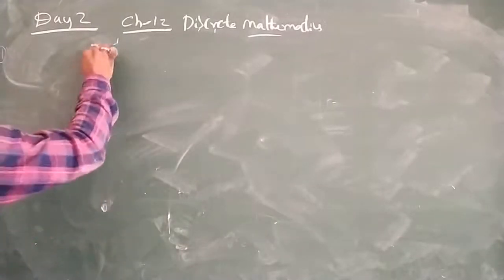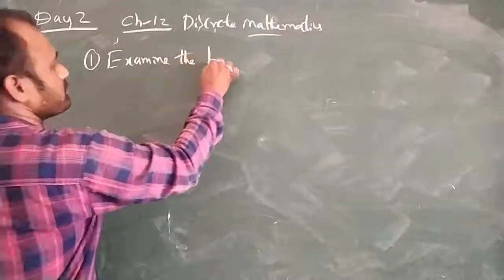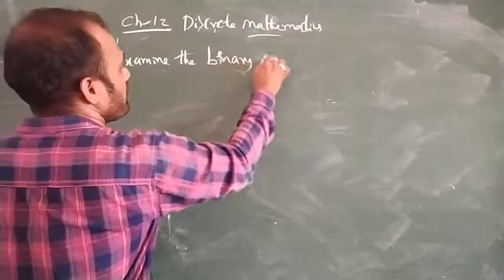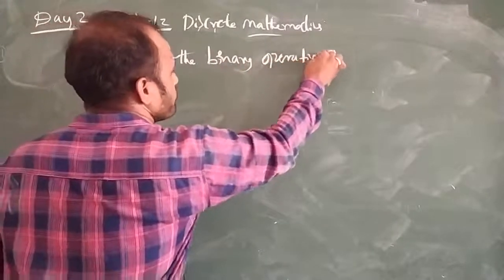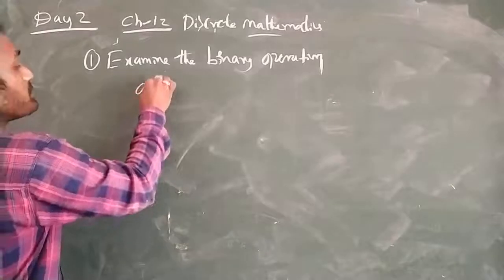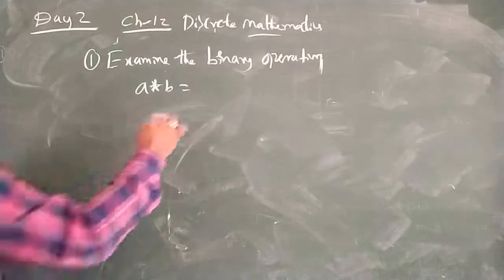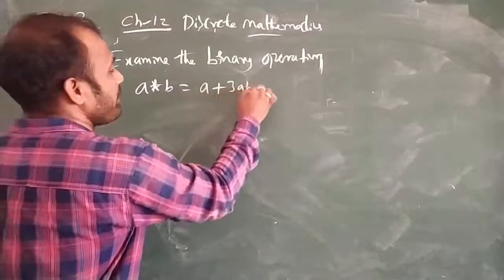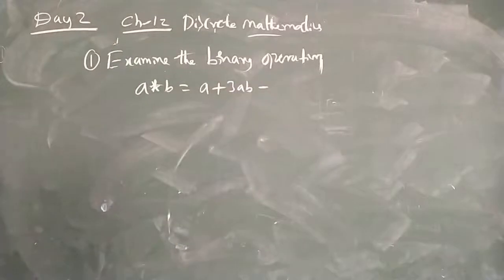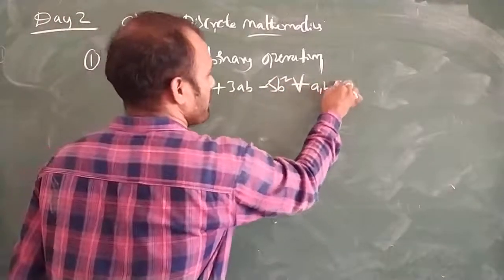Examine the binary operation of the question: a star b is equal to a plus 3ab minus 5b square, for every a comma b belongs to Z.